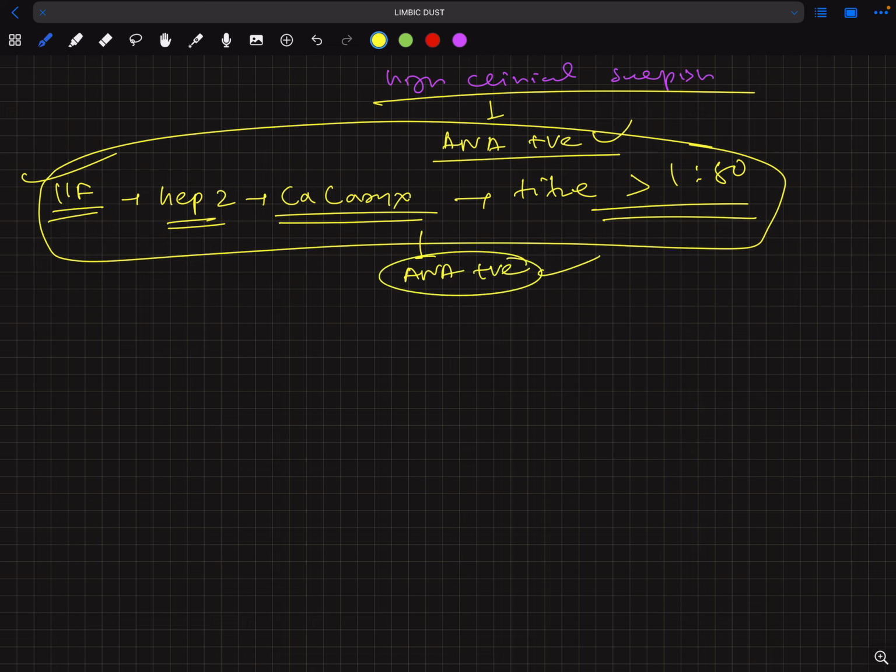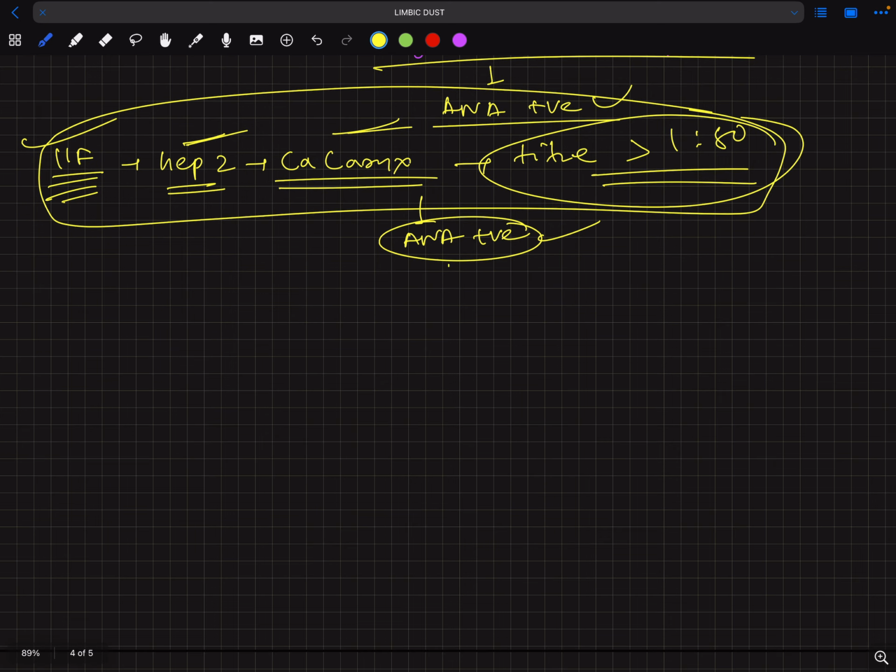ANA positive means it should be tested by indirect immunofluorescence using the HEp-2 cell line, with cells derived from human carcinoma larynx, and the titer of antibody should be more than 1 in 80. Then we look for the pattern. What is the pattern of immunofluorescence? That is the most important thing.